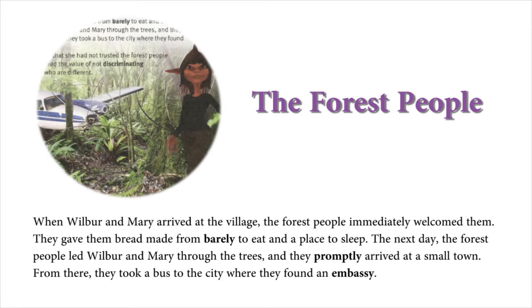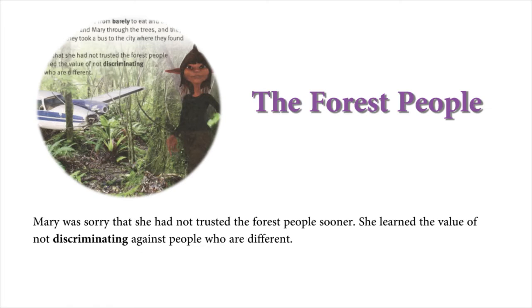When Wilbur and Mary arrived at the village, the forest people immediately welcomed them. They gave them bread made from barley to eat and a place to sleep. The next day, the forest people led Wilbur and Mary through the trees, and they promptly arrived at a small town. From there, they took a bus to the city, where they found an embassy. Mary was sorry that she had not trusted the forest people sooner. She learned the value of not discriminating against people who are different.